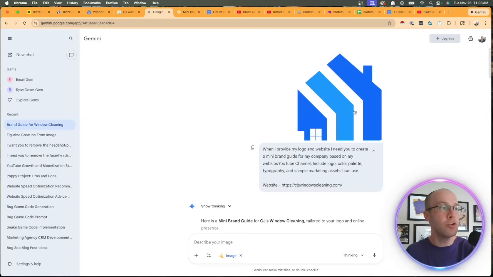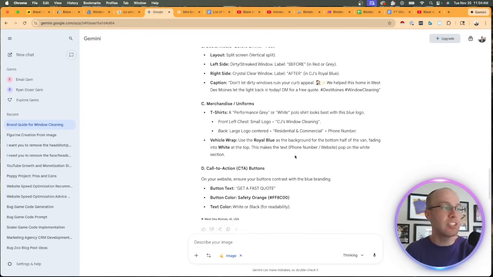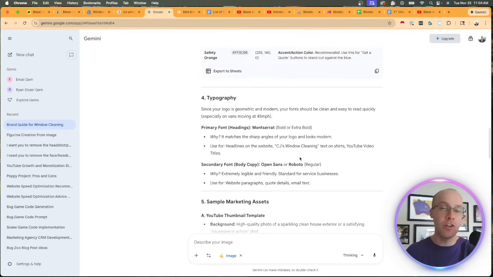So you can come into Google Gemini, for instance, and type in, when I provide my logo and website, I need you to create a mini brand guide for my company based on my website. Include logo, colors, typography, sample marketing assets. So when I upload that logo and I add the URL right here, this is going to provide me with a color palette with the actual hex codes of those colors in my logo and website, typography, and some other information here. I'll leave that prompt in the video description below.